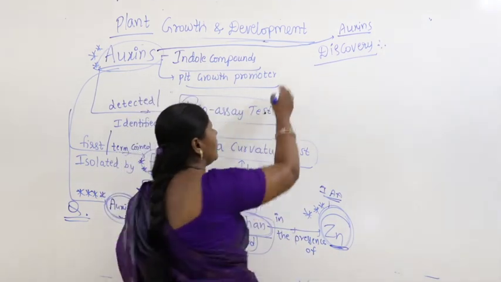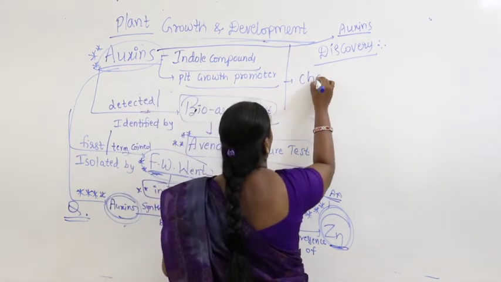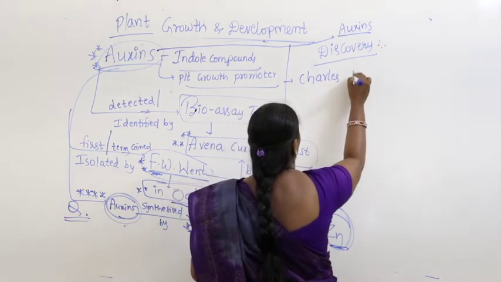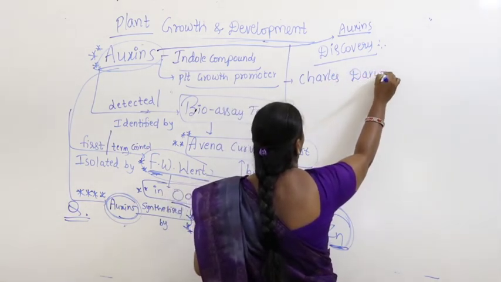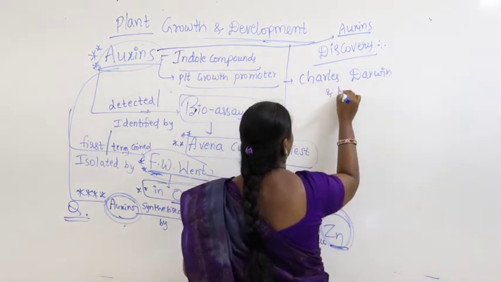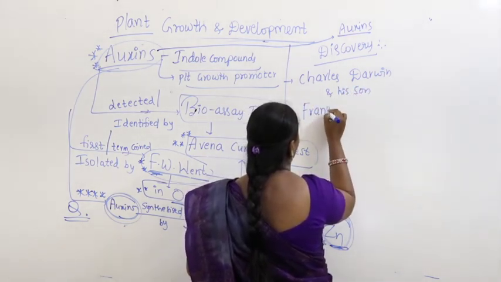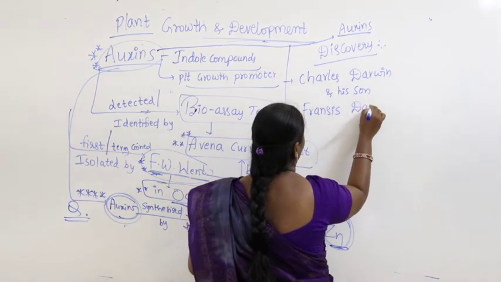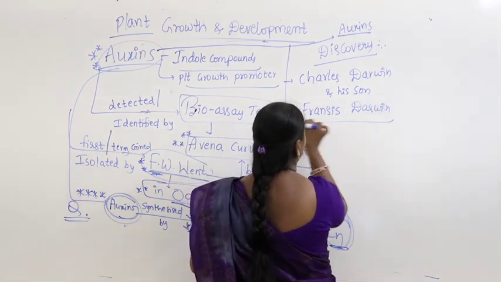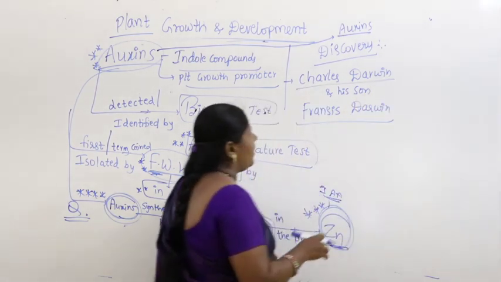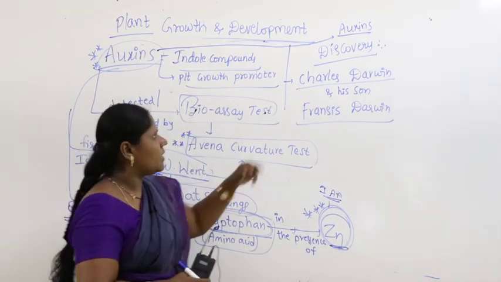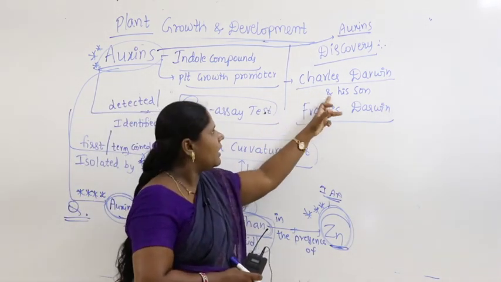So here we can take Charles Darwin and his son Francis Darwin. Charles Darwin is the father and Francis Darwin is his son.